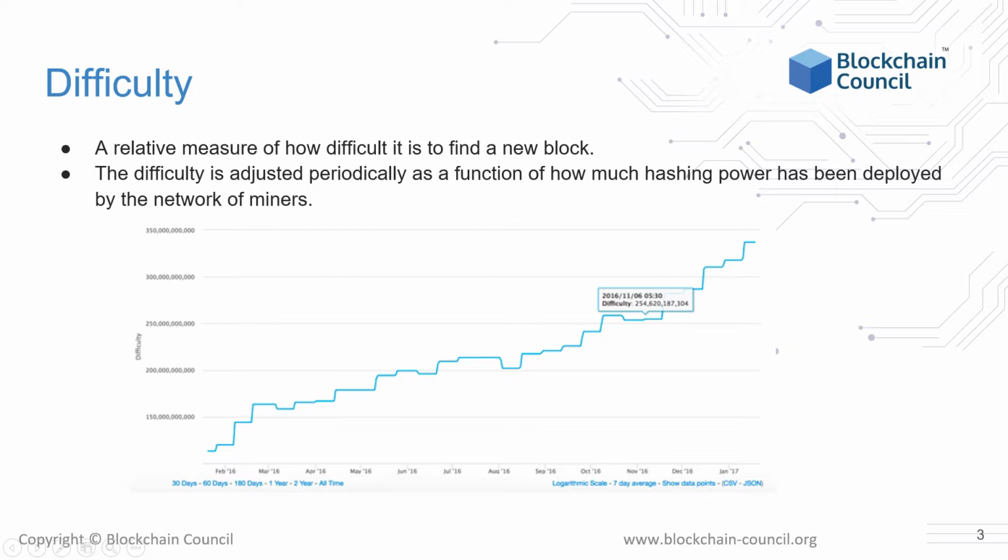When a blockchain is initiated, the random number is as small as 1,000 or 2,000, and thus it is easy to guess. As the number of miners increases, the size of the blockchain also increases, and as a result, the length of random numbers also increases. Consequently, it becomes difficult to estimate the random number. Difficulty is just how much hashing power has been deployed by the network of miners.